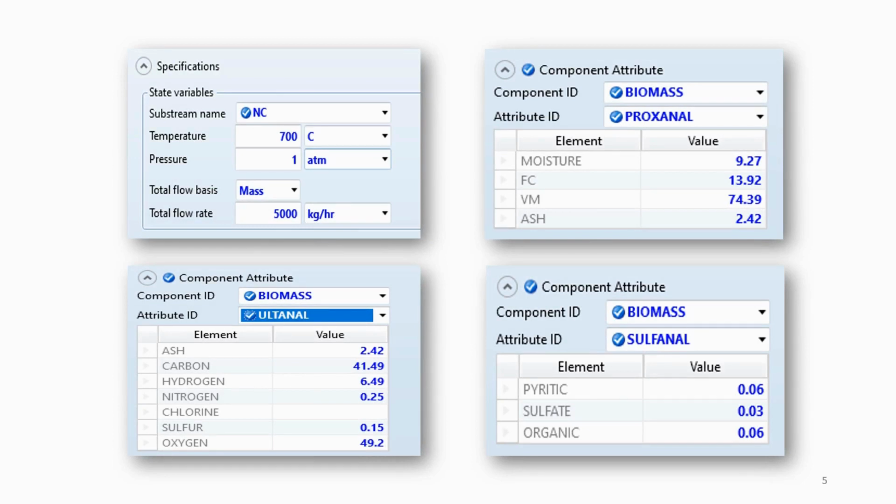So first we started by specifying the non-conventional solid that we have, which is biomass, at 700 degrees C and 1 atmosphere, and we introduced it at 5,000 kilograms per hour. Also, we used the proxanal in order to specify the breakdown of the solid into moisture, volatile matter, fixed carbon, and ash. Ultanal was used in order to specify the elemental composition in weight percentage of carbon, hydrogen, nitrogen, oxygen, and sulfur. And the sulfanal was used in order to specify the sulfur content in the solid.